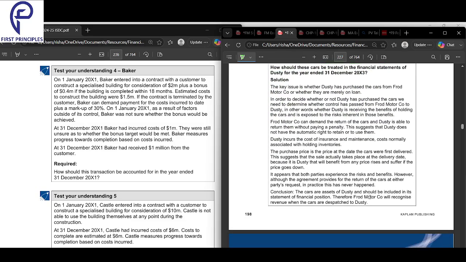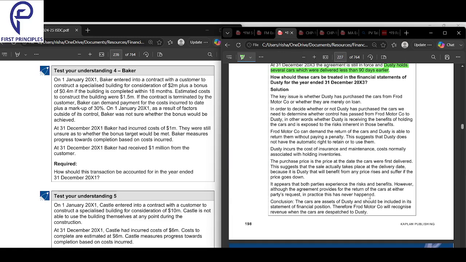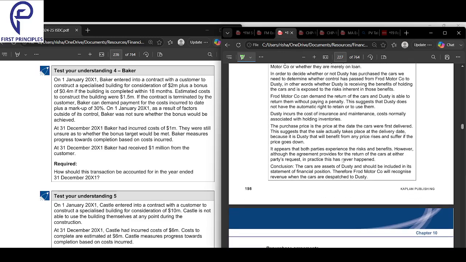Now, how should it be treated in the financial statements is the question. The key issue is whether Dusty has purchased the cars from Ford or whether they are merely on loan. In order to decide this, we need to determine whether control has passed from Ford to Dusty. In other words, is Dusty receiving the benefits of holding the car and exposed to the risks inherent in those benefits? Ford Motor Co can demand the return of the cars anytime, and Dusty is able to return them without paying a penalty. This suggests that Dusty does not have any right to retain them.